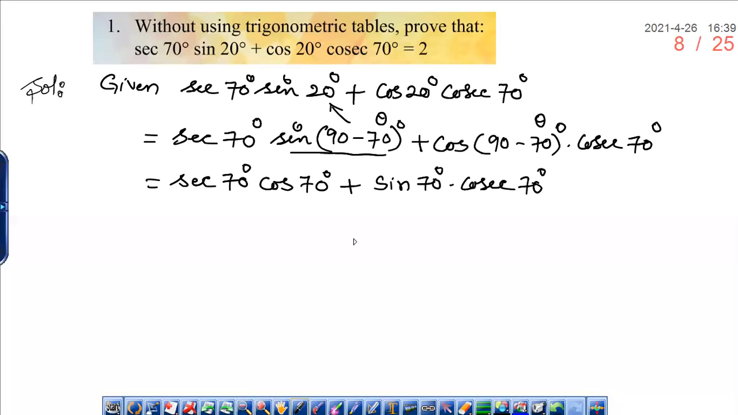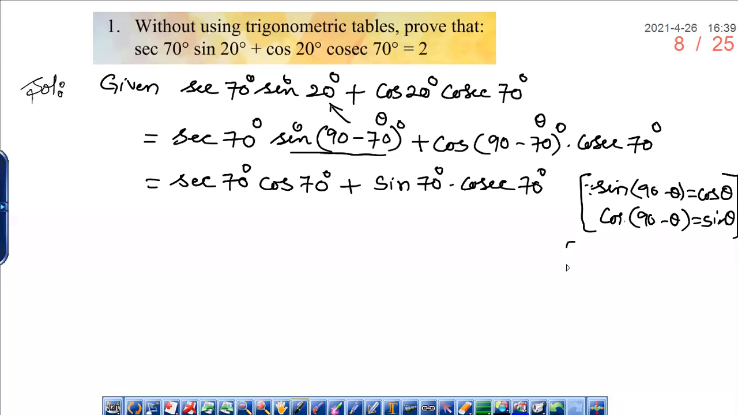Now so I have replaced here. So clearly we can write since sine 90 minus theta is cos theta and cos 90 minus theta is sine theta.